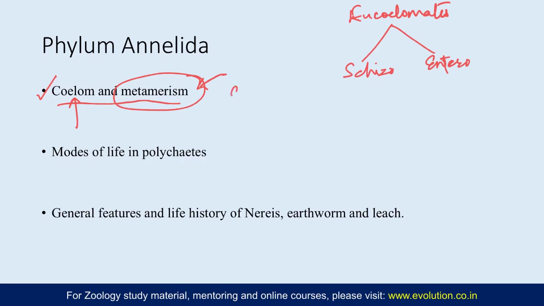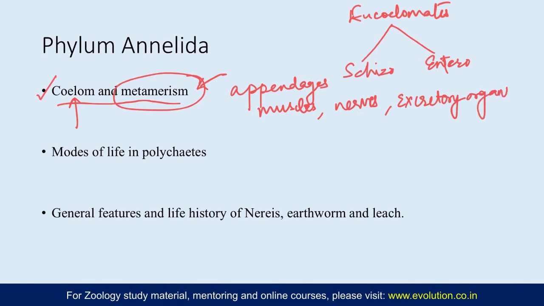So there are appendages which are repeated, muscles, nerves, blood vessels, and excretory organs, nephridia, are also repeated. So that is what true metamerism is: there is repetition of not just external body segments, but internally there is repetition of organs as well.